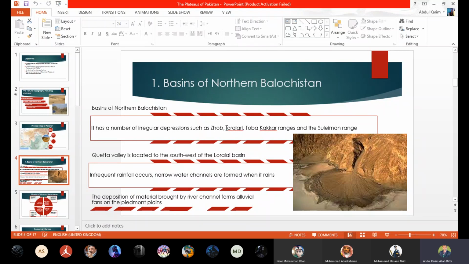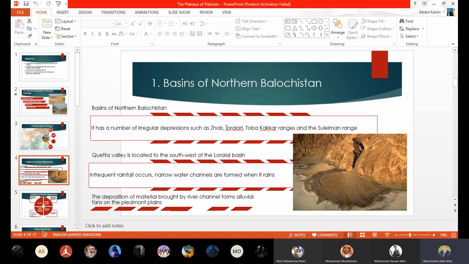Rainfall is very less, beta. Scanty rainfall means a very small amount of rainfall happens in this area. Whenever rainfall happens in the high up areas, narrow water channels are formed in that area, beta.